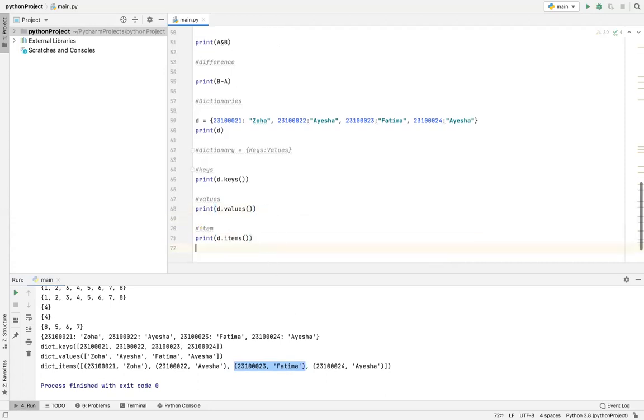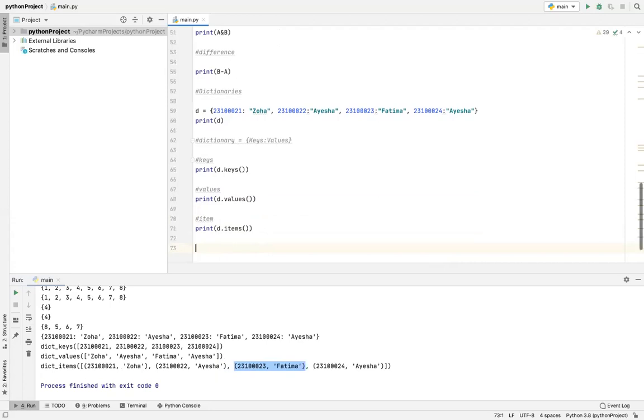Now how do we update an item? I have to write. Now let's move towards operations. Yes, there is indexing in dictionaries. They're very particular, and we'll be seeing that.